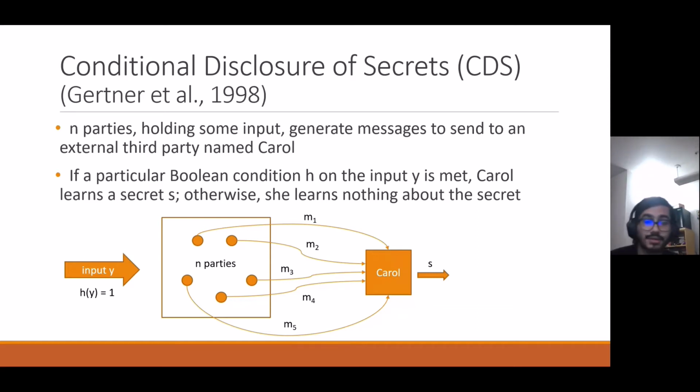They don't collaborate with each other, they only generate the message themselves, and they all send it to Carol, who receives these messages and then runs some reconstruction algorithm on m1, m2, m3, and so on, and she outputs s. The point is that Carol will only get the correct s if h of y equals 1. Basically, the parties' behavior is based on this input. And if h of y equals 0, Carol will output the wrong secret or reject, depending on how you define it.